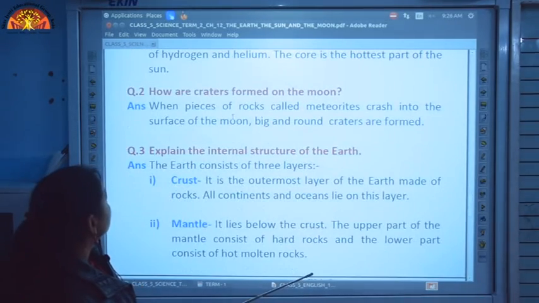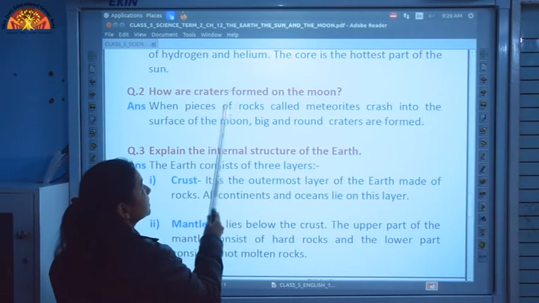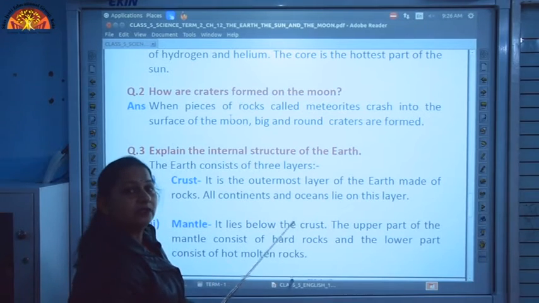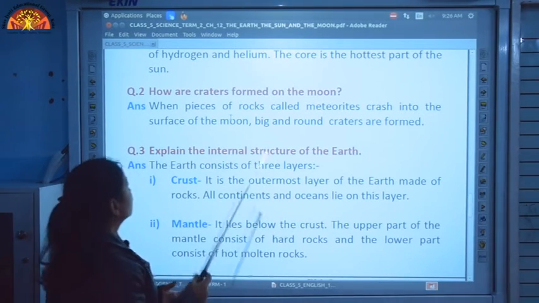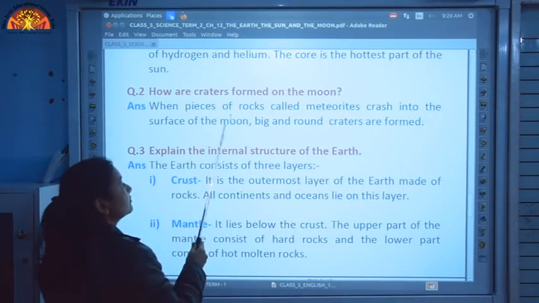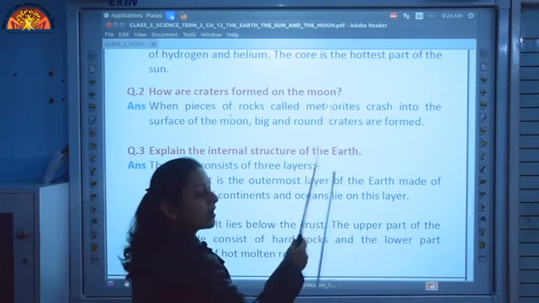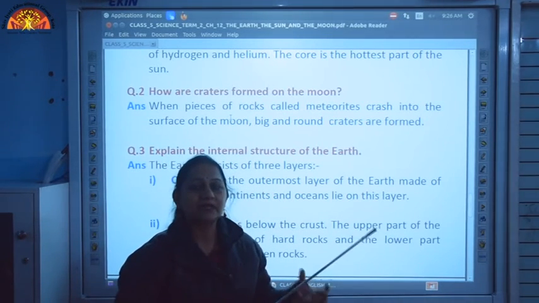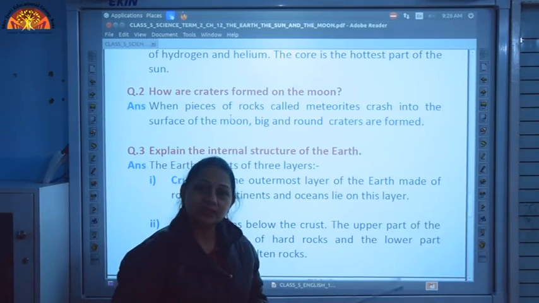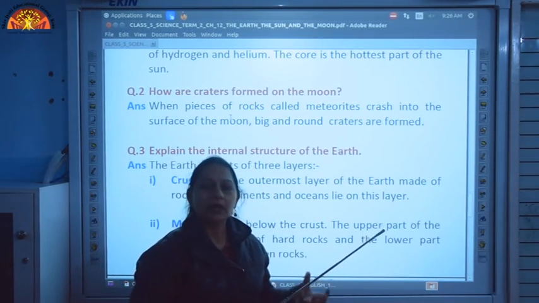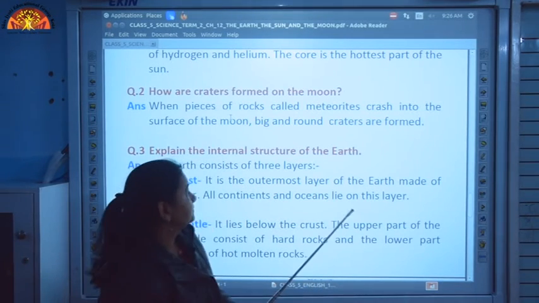Moving on to the next question. We have the second question, how are craters formed on the moon? Craters are hollows which are present on the surface of the moon. Now, how are these formed? When pieces of rocks called meteorites crash into the surface of the moon, big and round craters are formed. These meteorites are pieces of rocks coming from outer space, and when they crash on the surface of the moon, these craters or big hollows are formed.